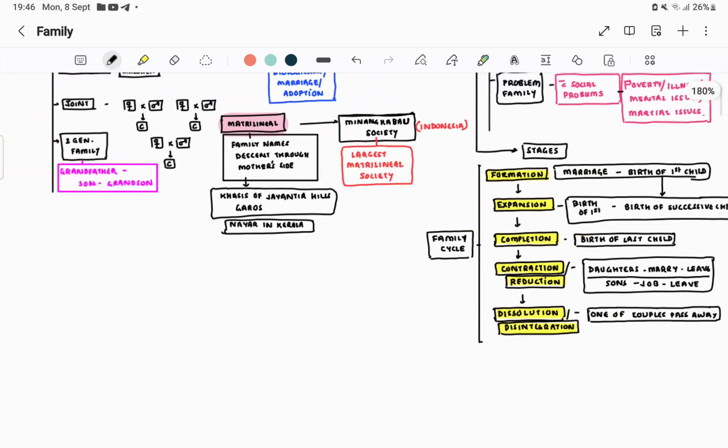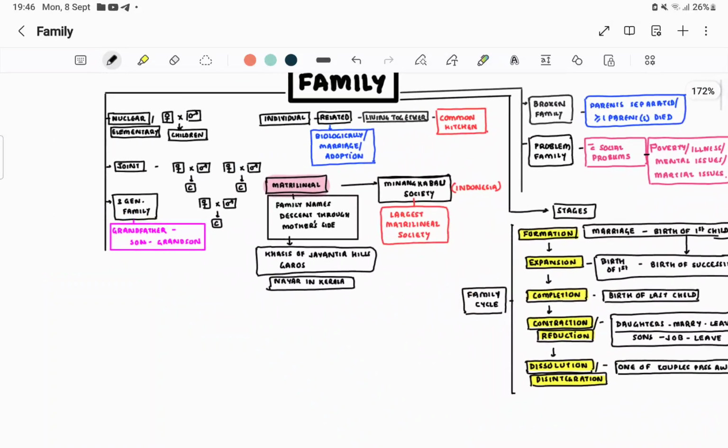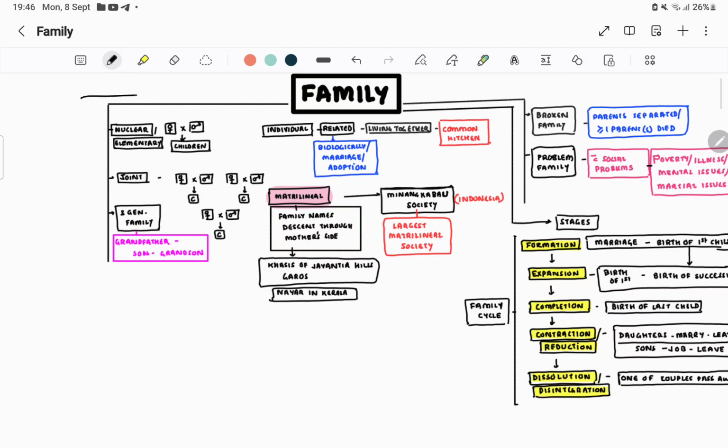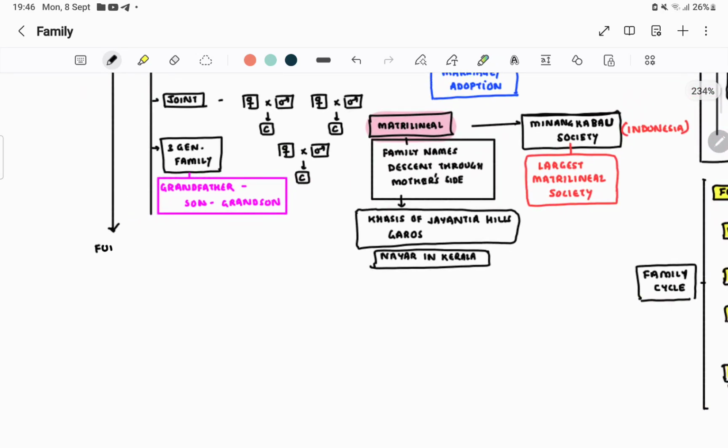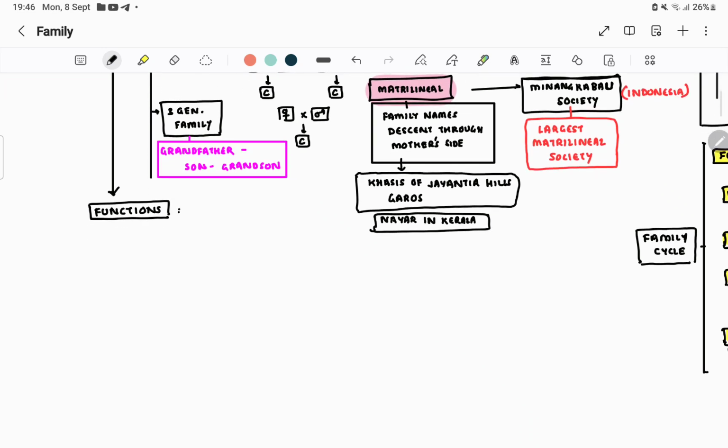Okay, so after this basic structure of family, we come to the functional aspects of family. So what are the functions of family? Basically, the first one is socialization.